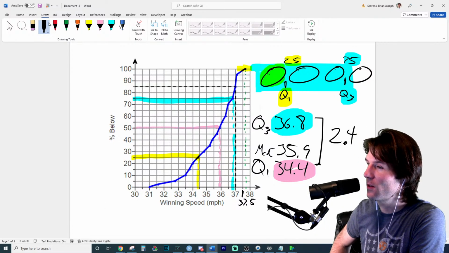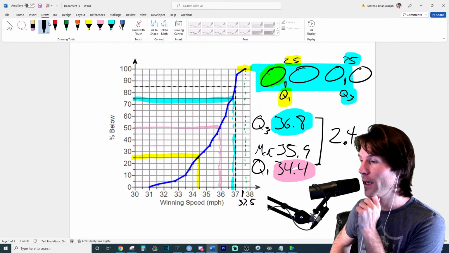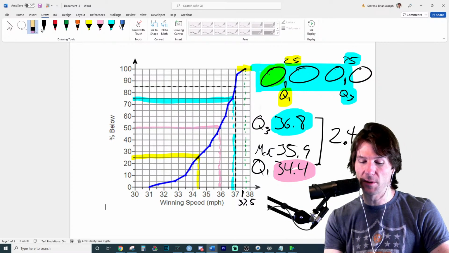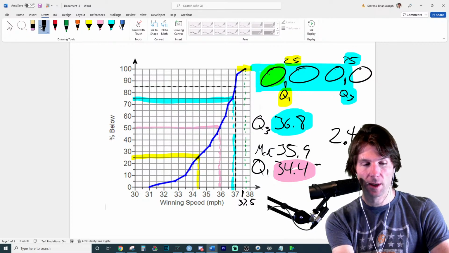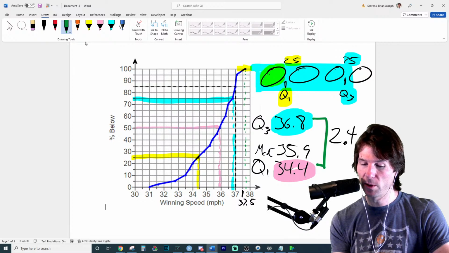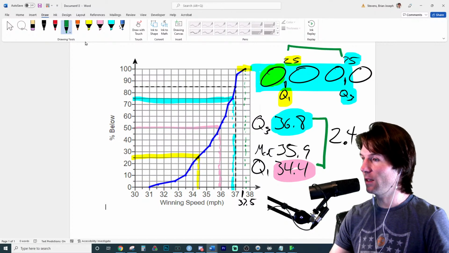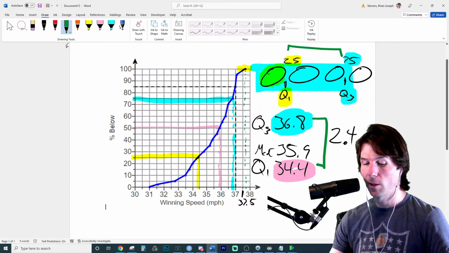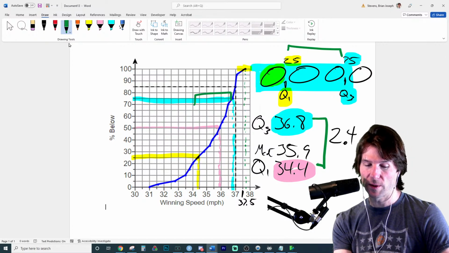And there's the distance. We found the distance those numbers are away. That is the IQR right there, the distance between these two numbers. Let's highlight in a different color so we can see it a little better. The distance between these two numbers represents the IQR, which is the range of the middle 50%.